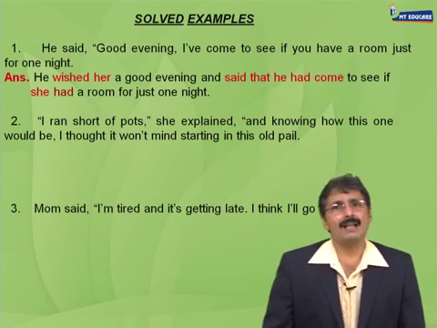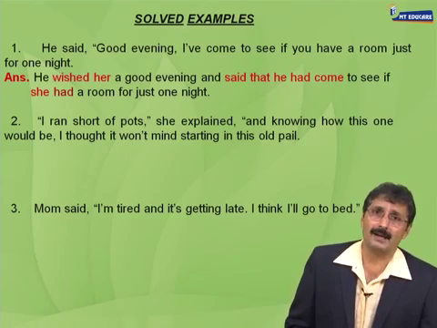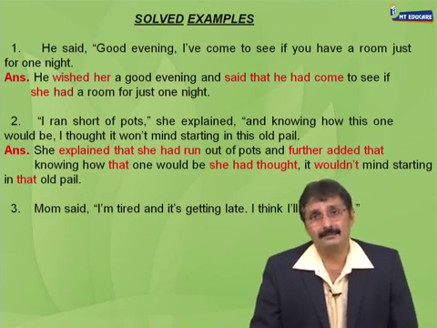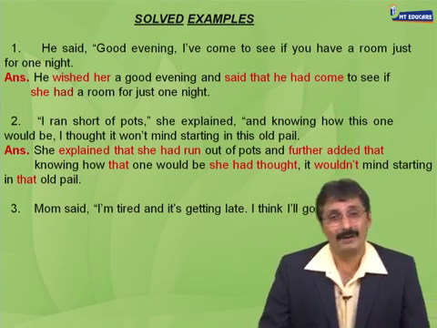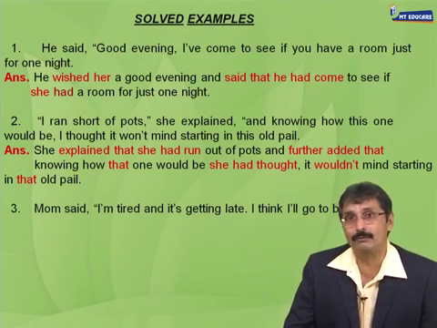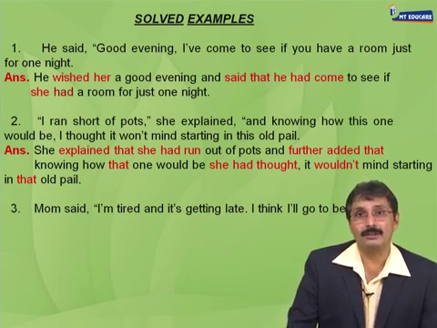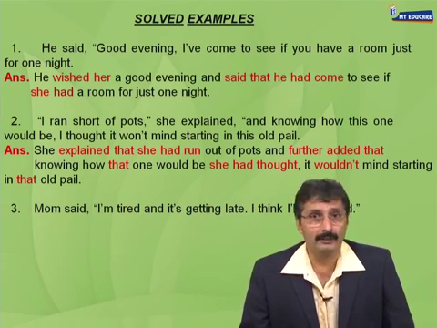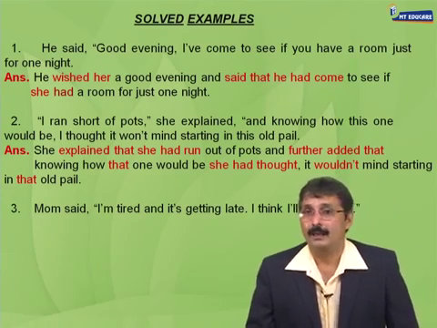Second sentence. I ran short of pots, she explained, and knowing how this one would be, I thought it wouldn't mind starting in this old pail. Same chapter. She explained that she had run short of pots. Past becomes past perfect. And further added that, knowing how that one would be, this becomes that. She had thought, past becomes past perfect. It wouldn't mind. Won't means will not, becomes would not. Starting in that old pail, this becomes that.